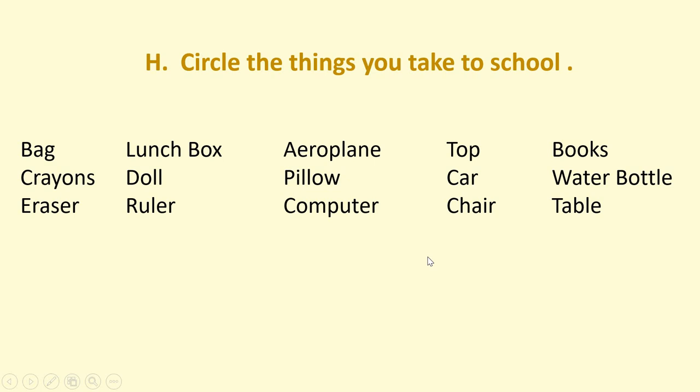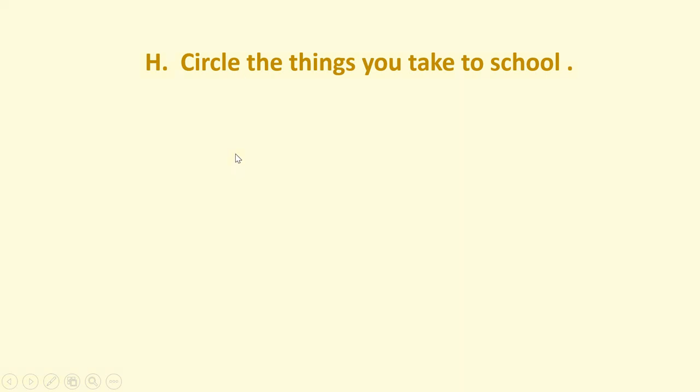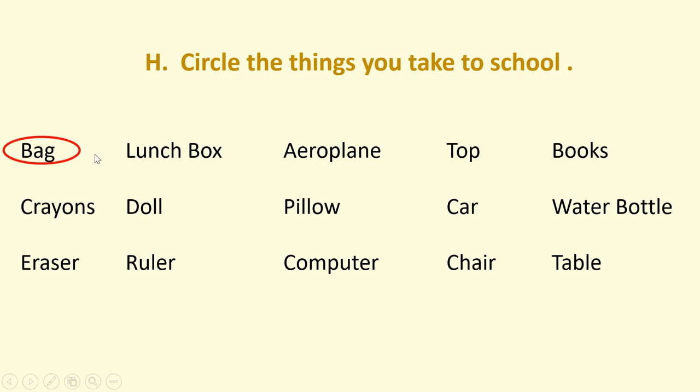Now H part. Circle the things you take to school. There are so many words, so many things, names are given here. But I think you can't take them to school. Like aeroplane, no you can't. So what things can you take to school? You have to encircle them. Okay? So first of all, bag. Yes, of course you take bag to school.